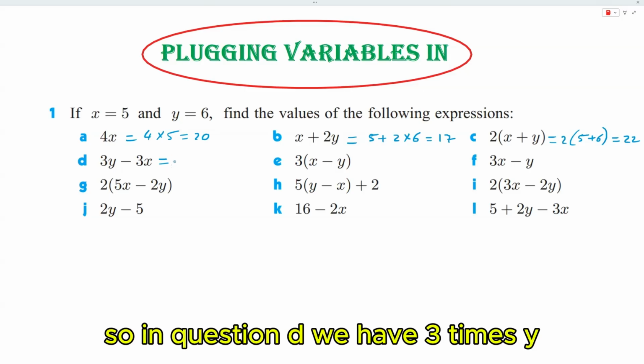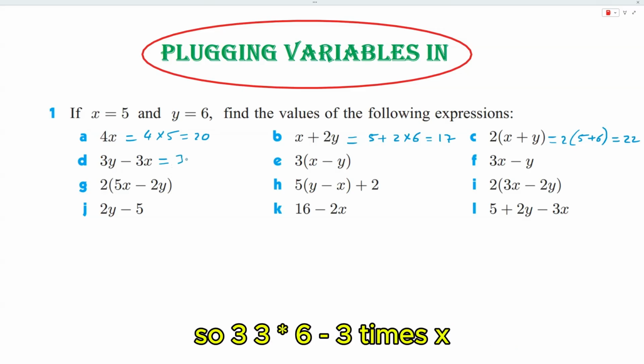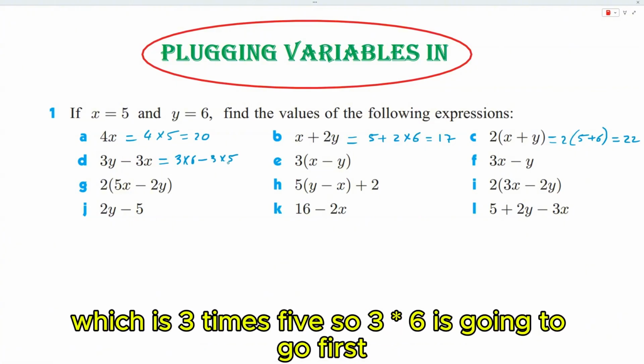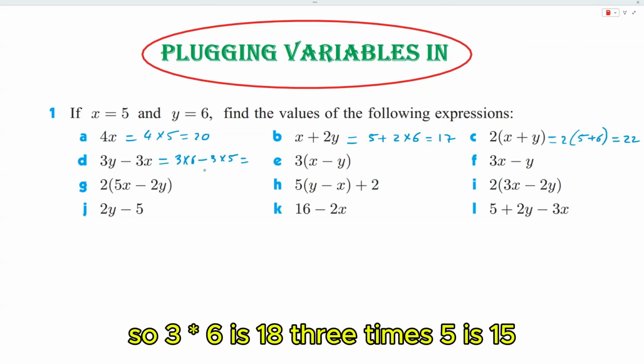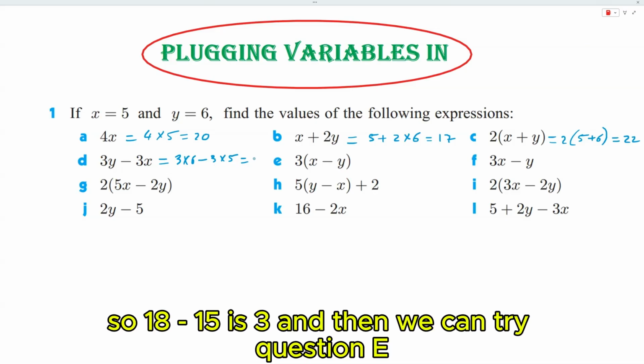So in question D, we have 3 times y. So 3 times 6, minus 3 times x, which is 3 times 5. So 3 times 6 is going to go first, then the subtraction, then the 3 times 5. So 3 times 6 is 18, 3 times 5 is 15, so 18 minus 15 is 3. And then we can try question E.